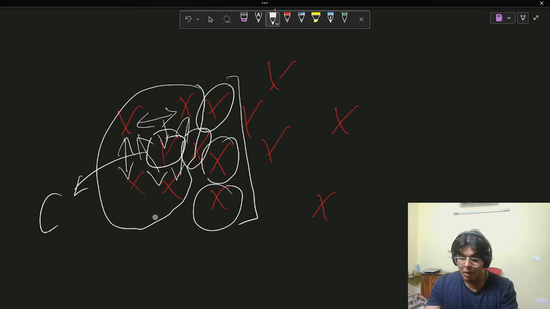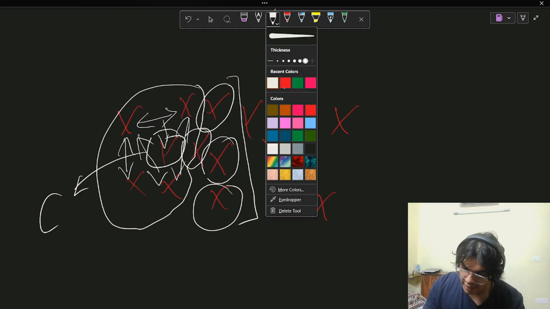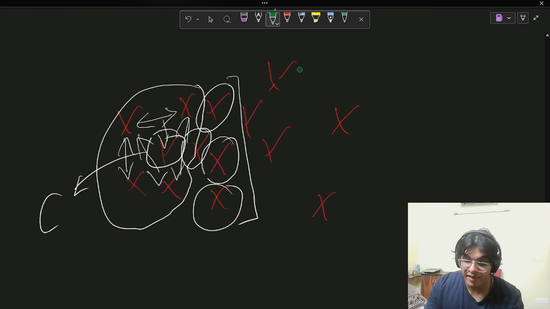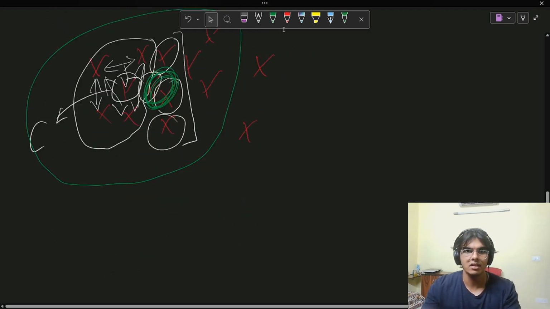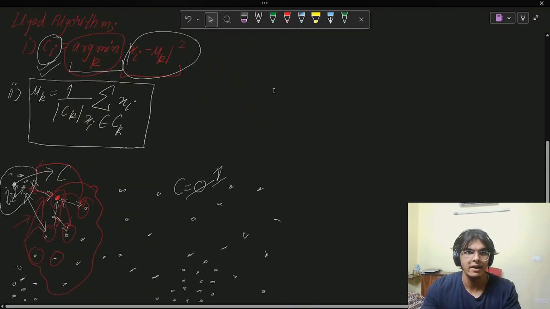Why? Because the boundaries are changing now. The centroid is supposed to be the center point of the cluster, approximately. So when the boundaries are changing and the cluster is becoming bigger, the center is also going to change. Let's say that in the end I get my final cluster as this. Does the green circle and the red circle have the same center? No, the green center will probably lie somewhere around here, and the white one somewhere here. So the center has changed, which is why we have this centroid update step.